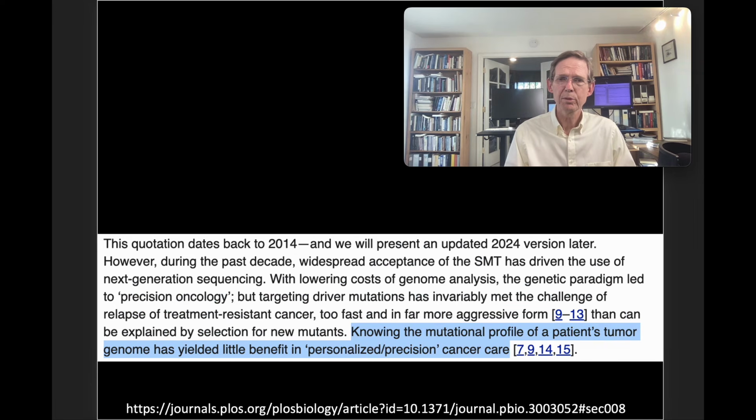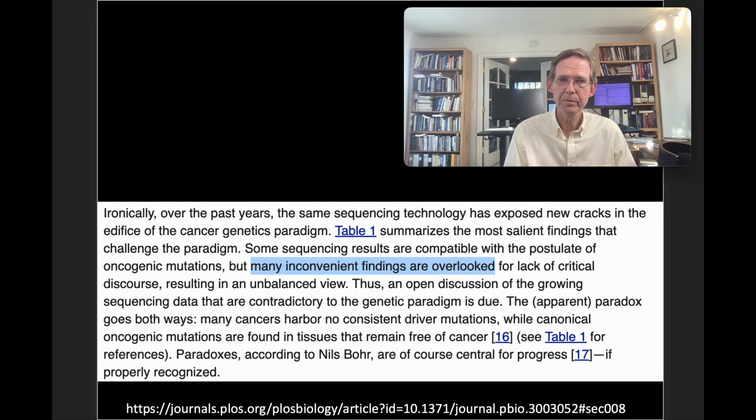Knowing the mutational profile of a patient's tumor genome has yielded little benefit in, quote, personalized precision cancer care. There are many inconvenient findings that are being overlooked. Many cancers harbor no consistent driver mutations, while canonical oncogenic mutations are found in tissues that remain cancer-free.